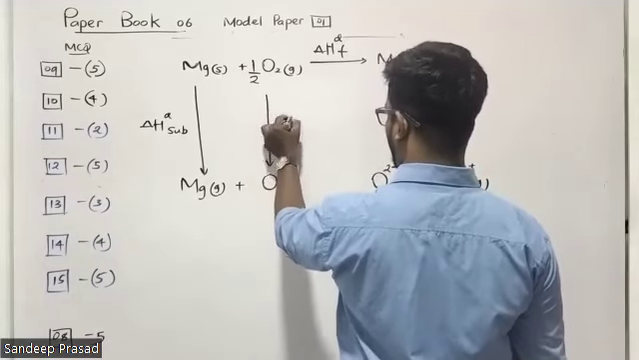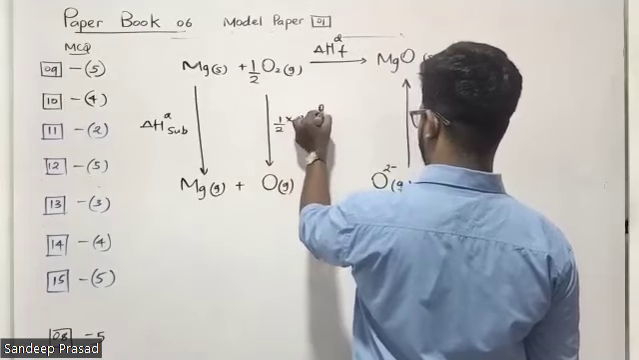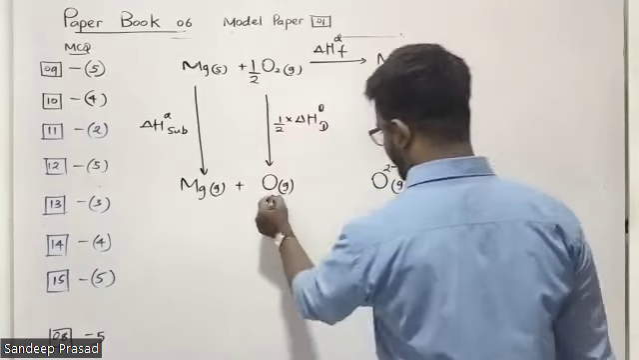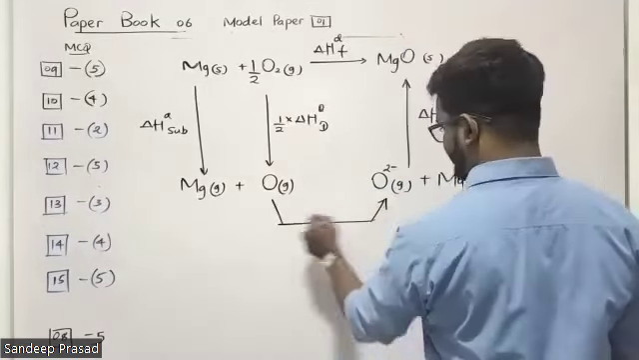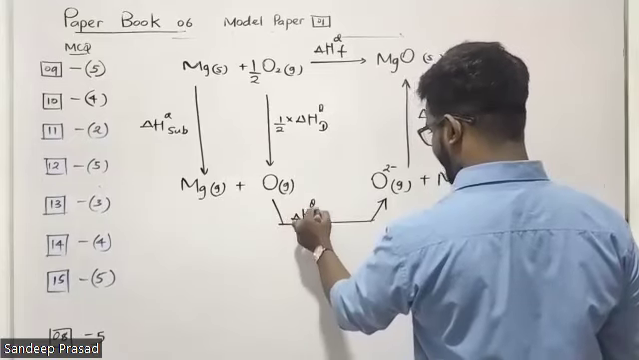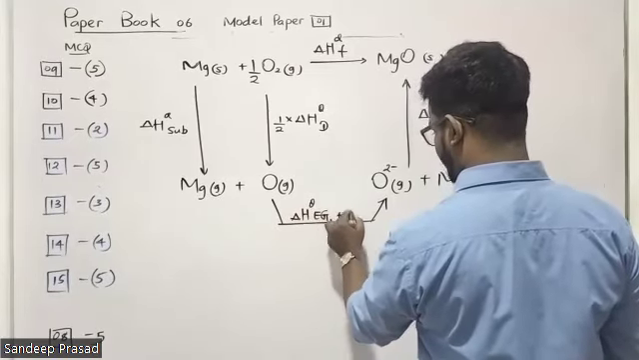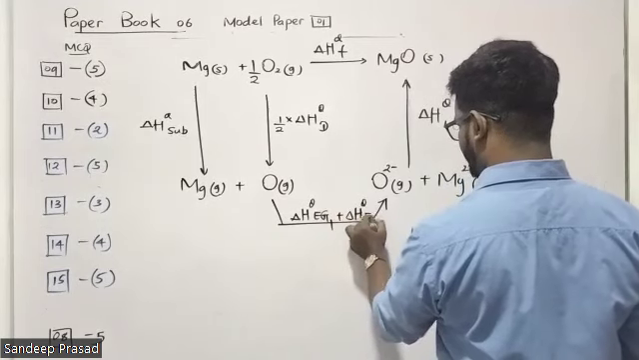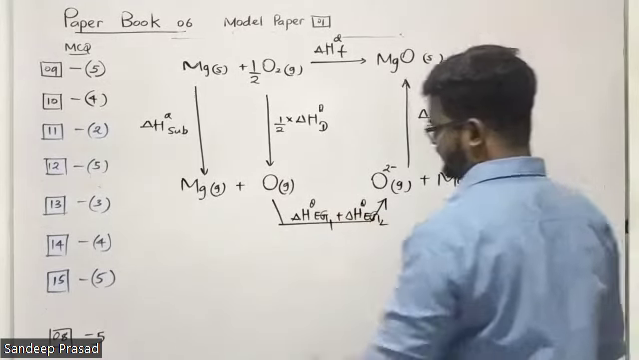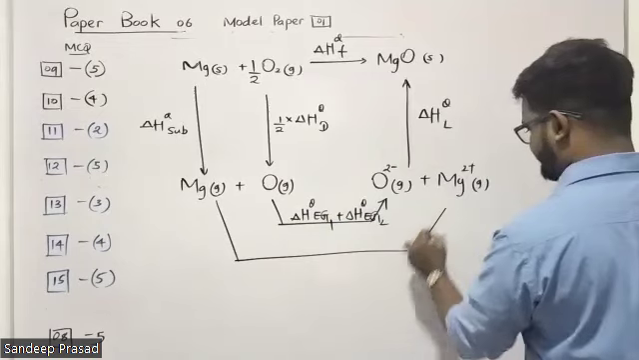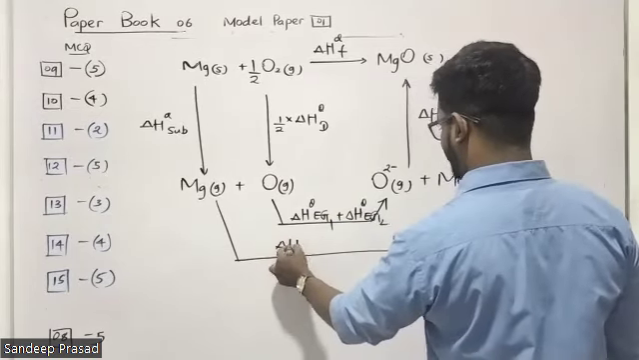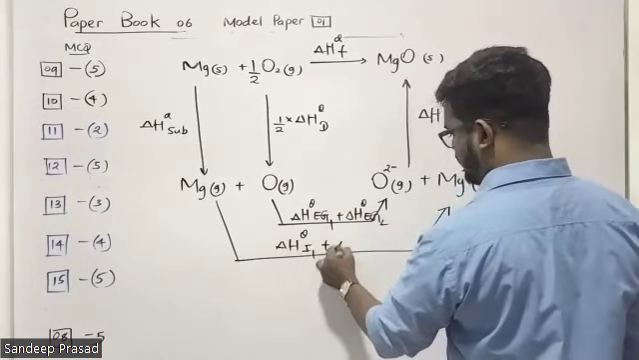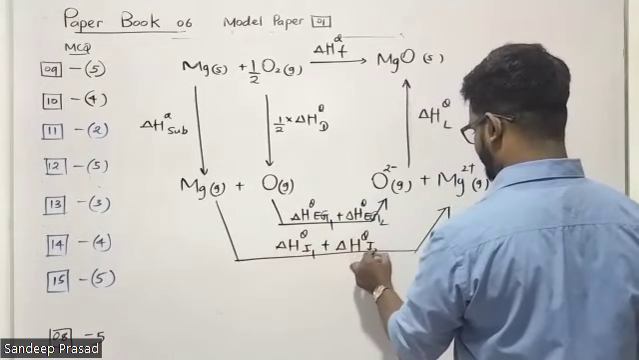If not, we can consider half of the bond dissociation enthalpy of oxygen. And from here to here, we can consider this is first electron gain enthalpy, ΔHθEg1, plus ΔHθEg2, second electron gain enthalpy. And from here to here, we can consider this is the first ionization enthalpy, ΔHθI1, plus ΔHθI2, in this way.